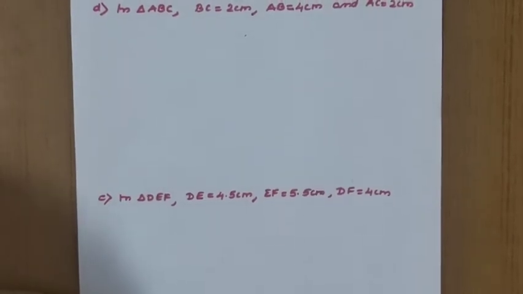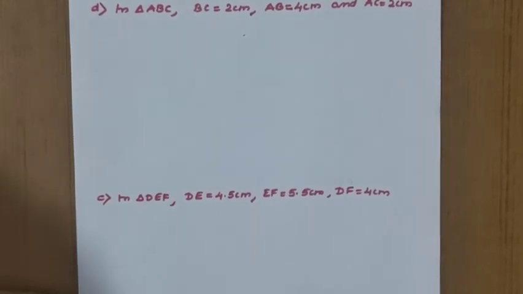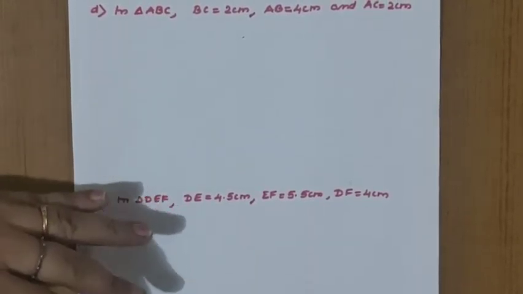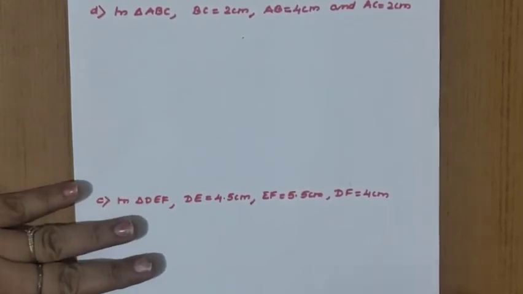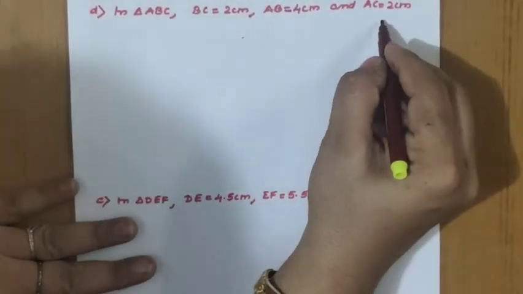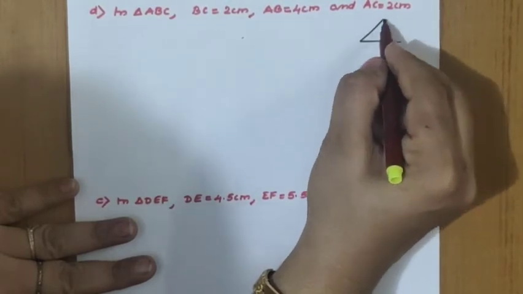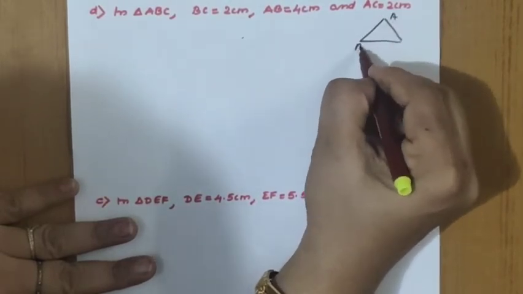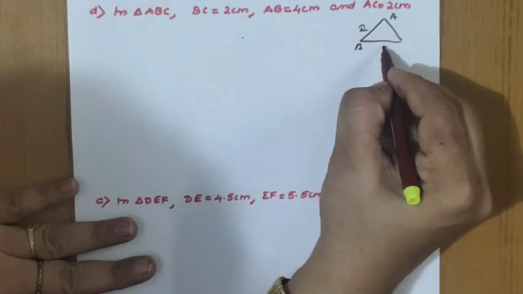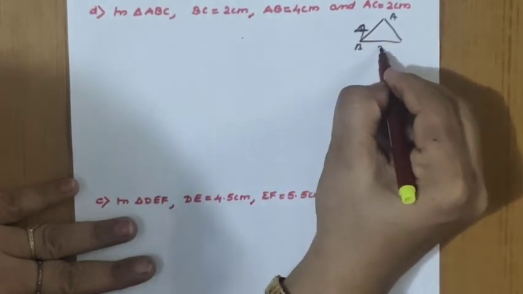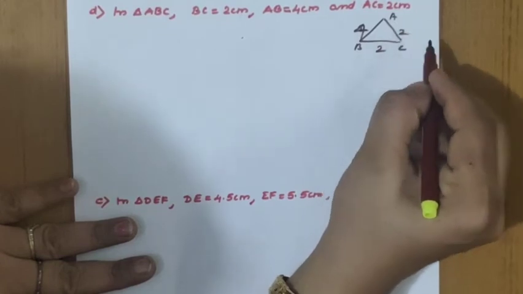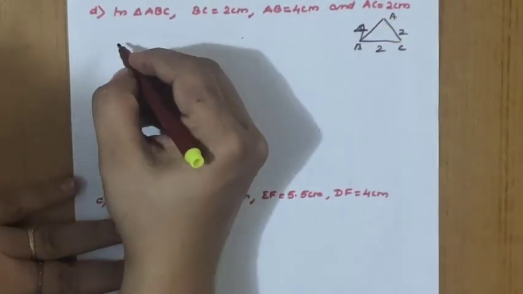In triangle ABC, BC equal to 2 centimeter, AB equal to 4 centimeter and AC equal to 2 centimeter. So whether we are able to construct the triangle or not, that is the question. If we draw a rough diagram, we write AB 4 centimeter, BC 2 and AC 2 only. Like this we will get. Now we will check that.